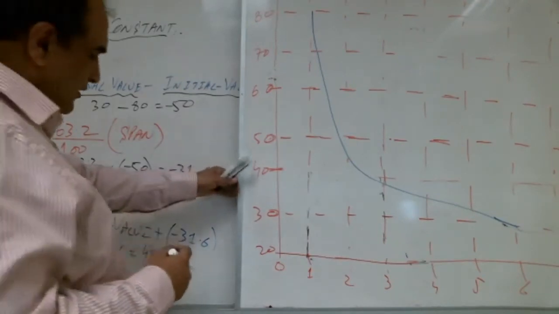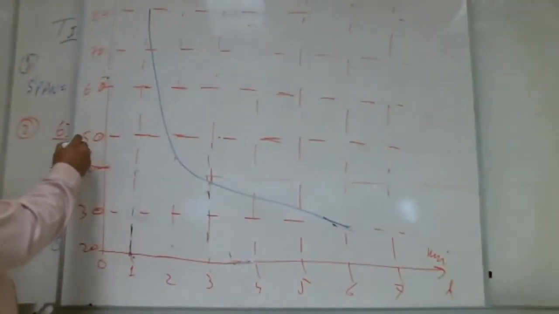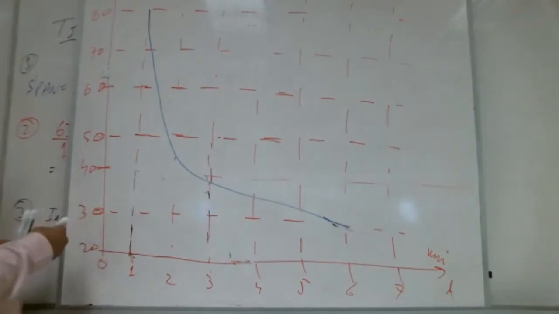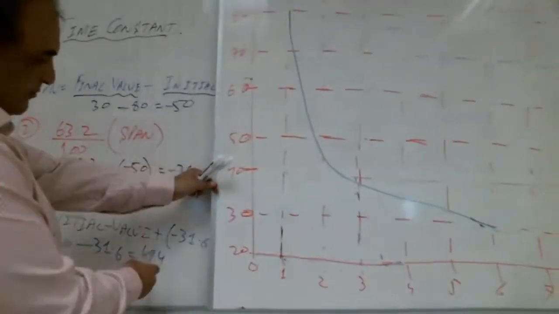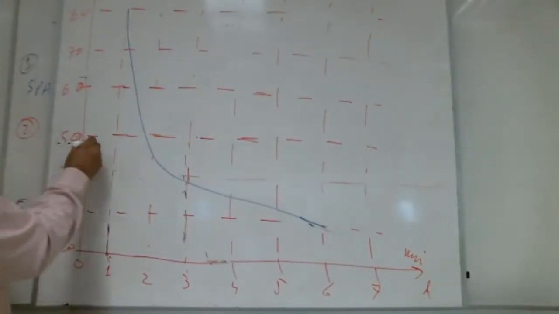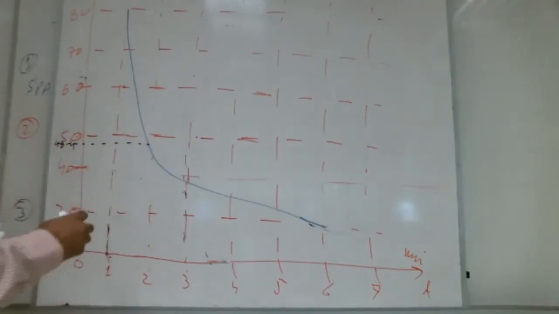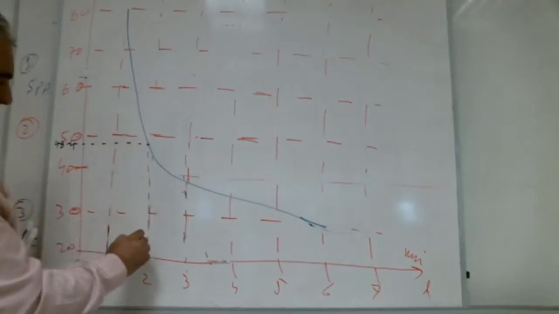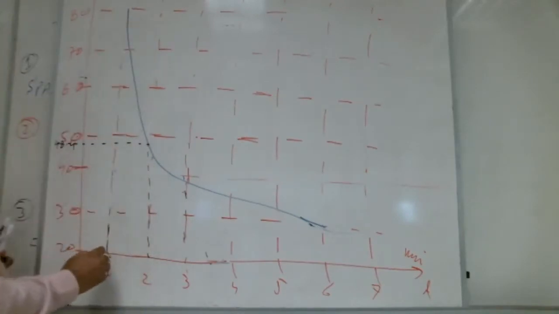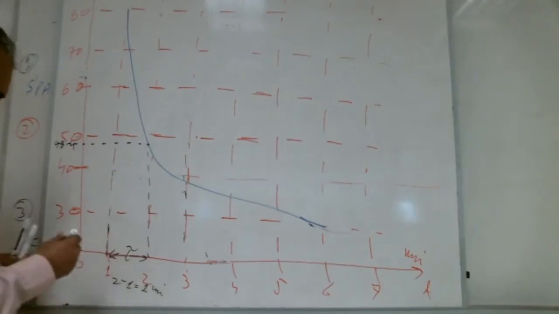So then we come here, 48.4. Where is 48.4? Approximately somewhere here. See here, Shabab, 48.4 is somewhere here. We draw the line here. It is starting from here. So what is the time constant? This one: 2 minus 1 is equal to 1 minute.